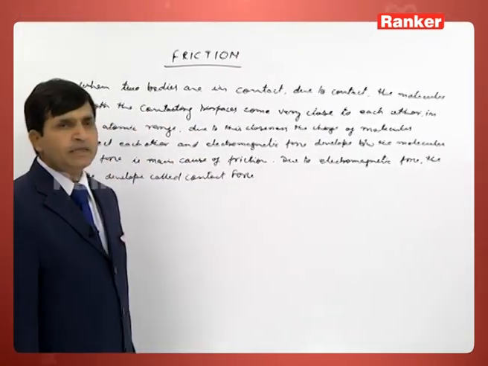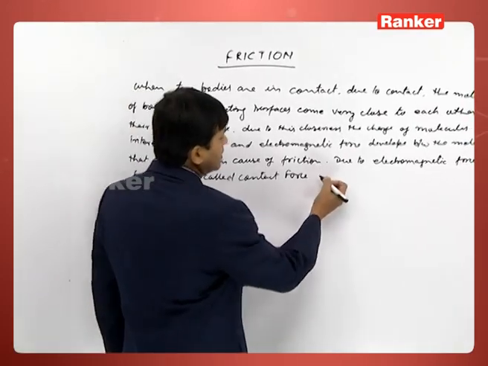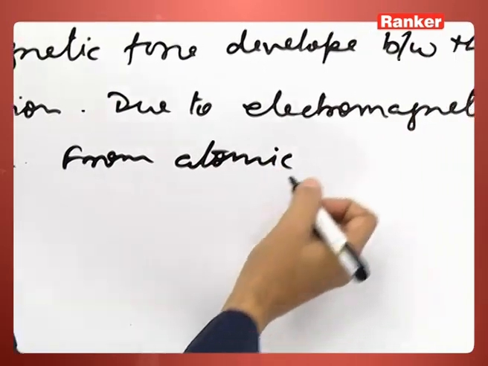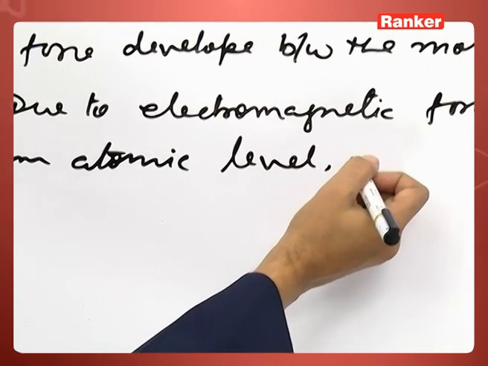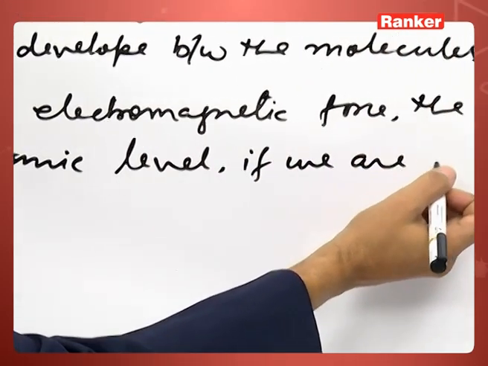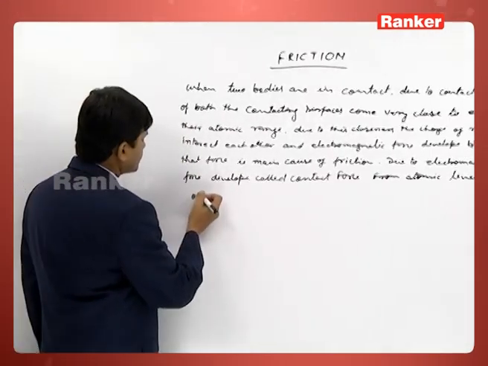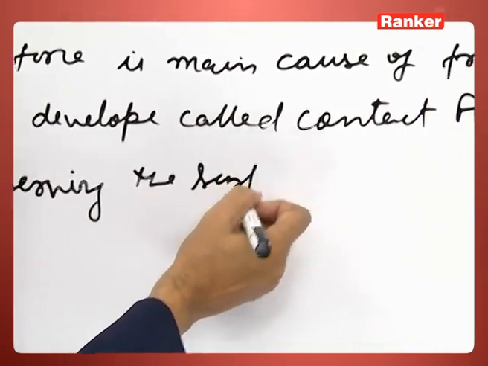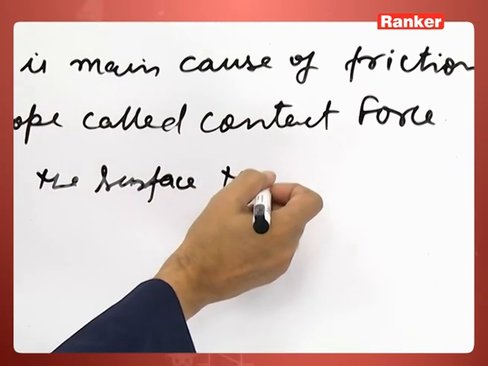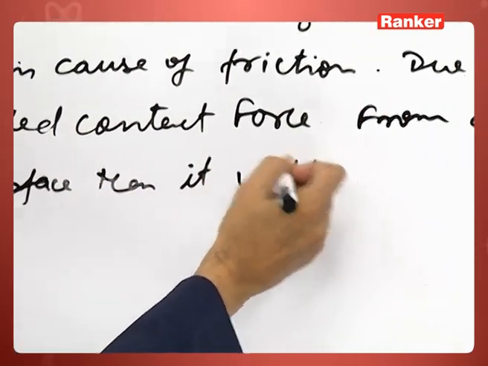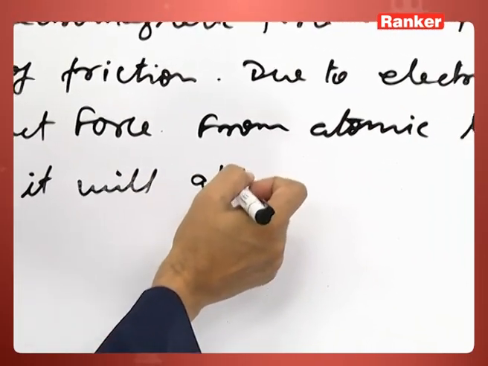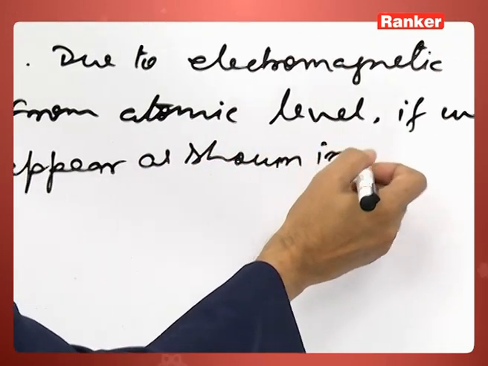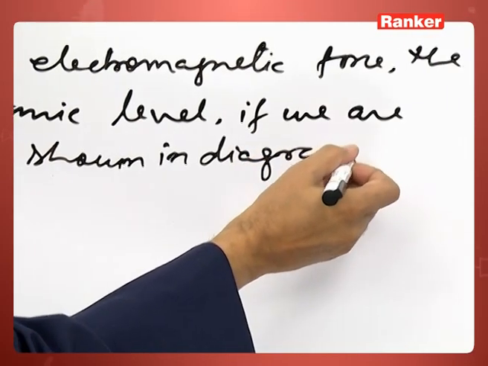So if we are looking at the atomic level, if we are observing the surface, then it will appear as shown in the diagram.